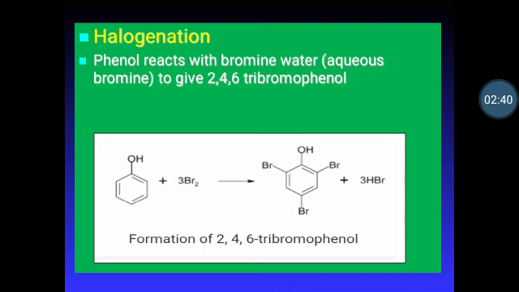2,4,6-tribromophenol. In aqueous solution, phenol ionizes to give phenoxide ion due to the presence of negative charge. The oxygen atom of phenoxide ion donates electrons to the benzene ring to a large extent. As a result, the ring gets highly activated, leading to the formation of tri-substituted product.